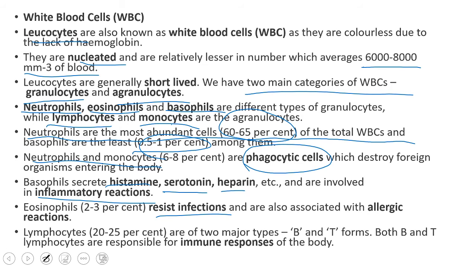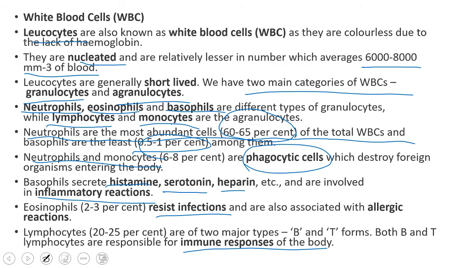Lymphocytes, they were 20 to 25%, right? Two major types of lymphocytes are present, B lymphocytes and T lymphocytes. Both are responsible for immune response of our body, like produce antibodies and fight against the antigens that enter into our body. So that's about the function of all the cells, right?